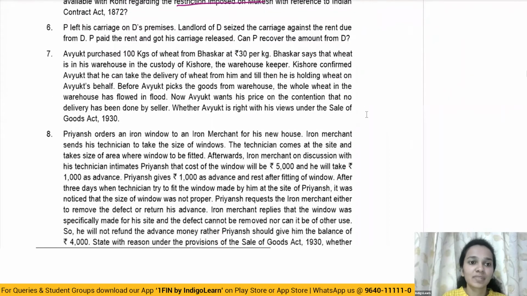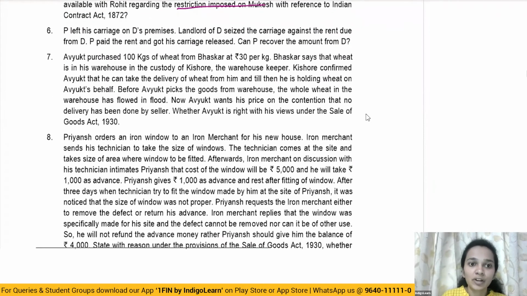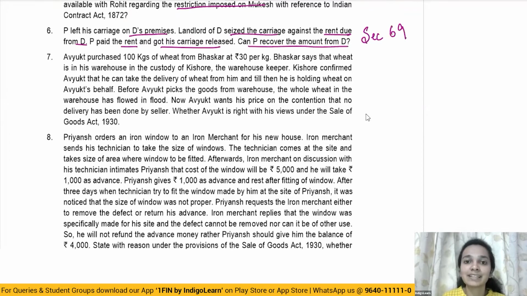Moving on, P left his carriage on D's premises. Landlord of D seized the carriage against the rent due from D. P paid the rent and got his carriage released. Can P recover the amount from D? So here this particular question is based on section 69, that is payment by an interested person.